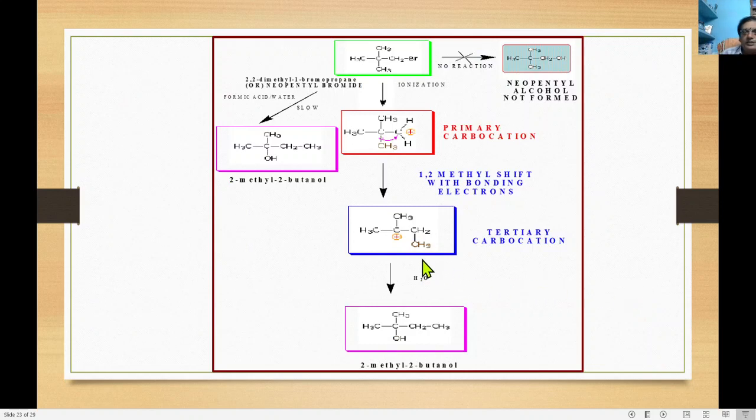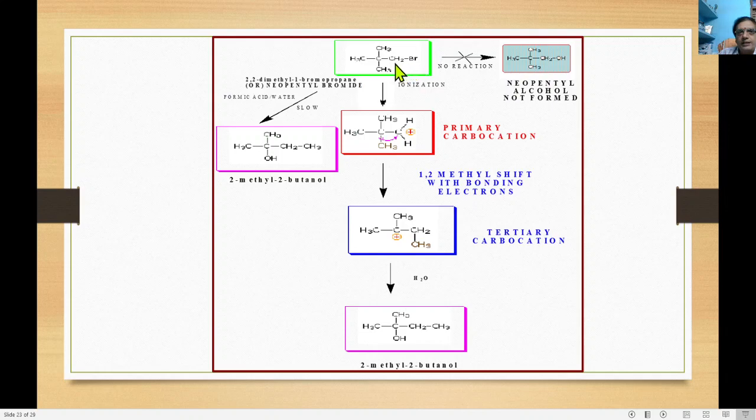Now this is a mechanism using what I mentioned, the bromo to OH conversion, as one part of the Wagner-Meerwein rearrangement. This is neopentyl bromide. It is 2,2-dimethyl-1-bromopropane. How is it bromopropane? See that this is the carbon.